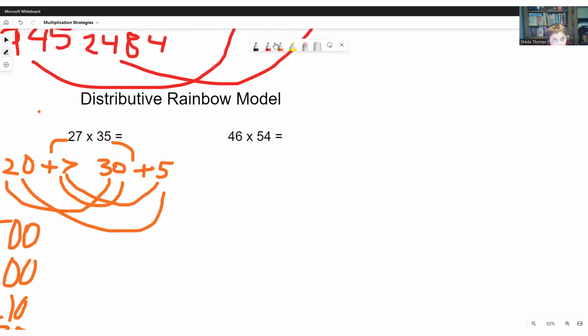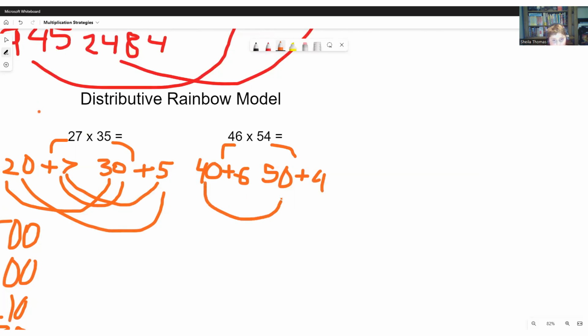And our other equation, 46 times 54, we split them up into their place values. So 40 plus 6 and 50 plus 4, and then we times them by each other again.